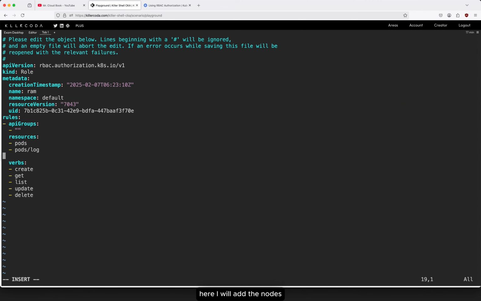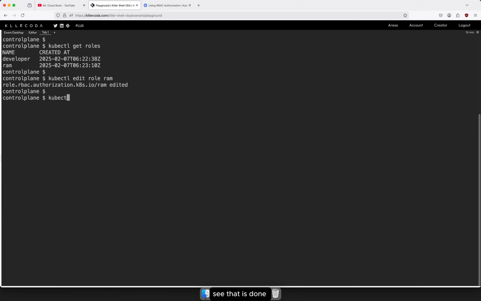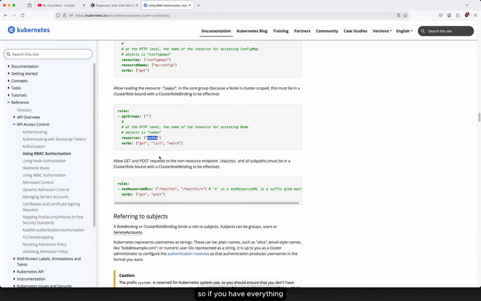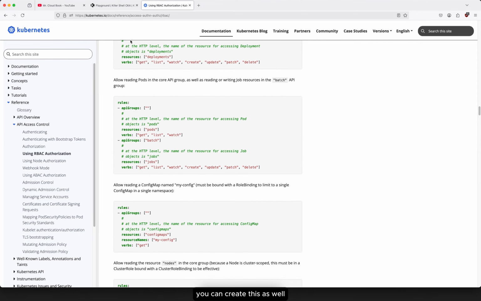I will add nodes. Let's see if it is able to get the nodes or not. rom as rom. See, I'm editing the rom role. See, that is done. kubectl auth can-i get nodes --as rom. Yes, see, now he's able to get the nodes. Last time rom was not able to use the nodes, right? So if you have everything, you can create this as well.